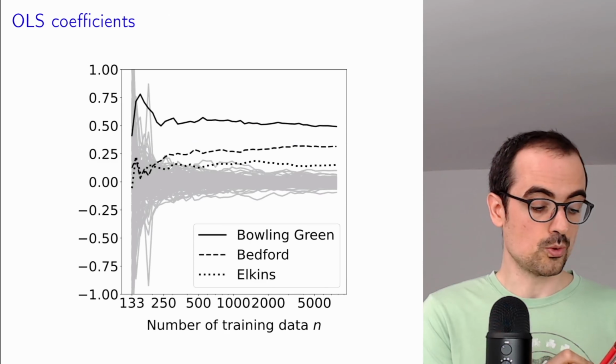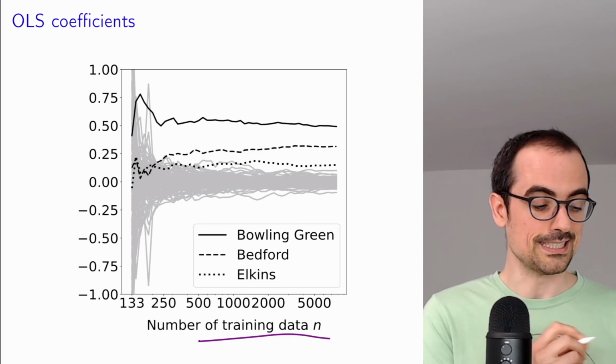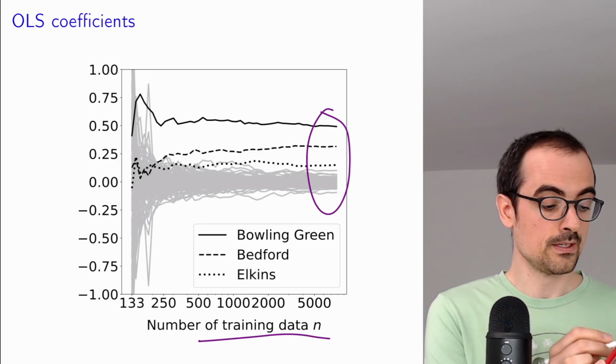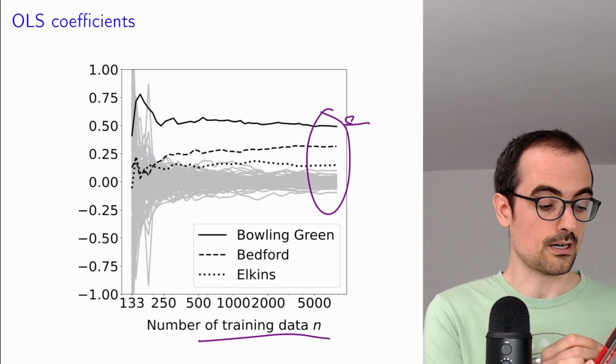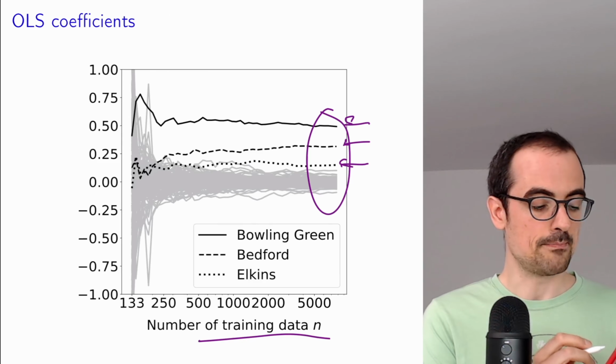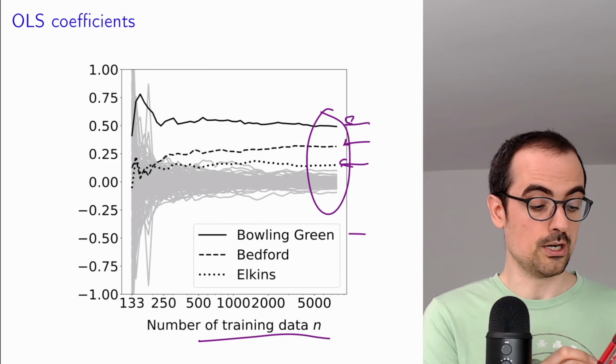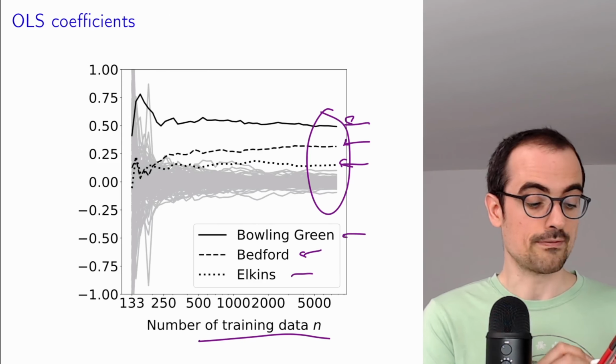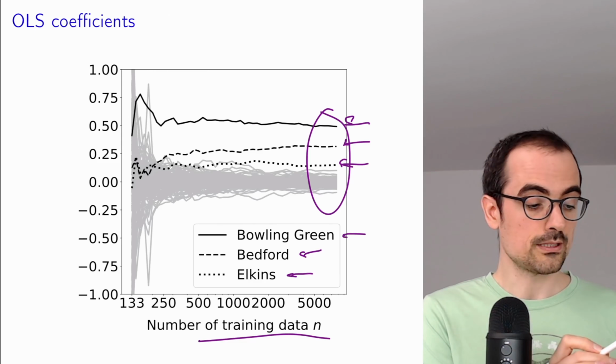So here I'm showing you what happens for different numbers of training data n. When we have a lot of data, these three coefficients that are larger, so the y-axis here are the coefficients amplitudes, correspond to the three locations that are geographically meaningful. So that's great.